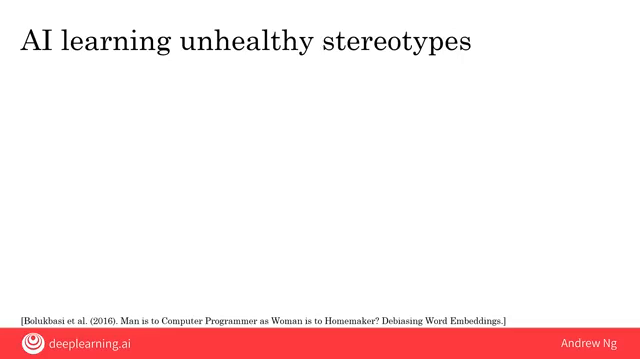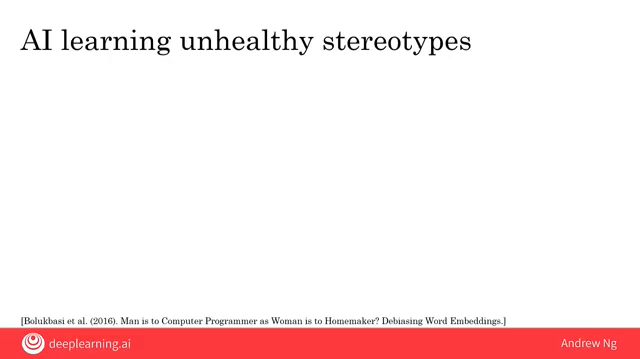A group at Microsoft found this remarkable result that when AI learns from text found on the internet, it can learn unhealthy stereotypes. To their credit, they also proposed technical solutions for reducing the amount of bias in this type of AI system. Here's what they found.